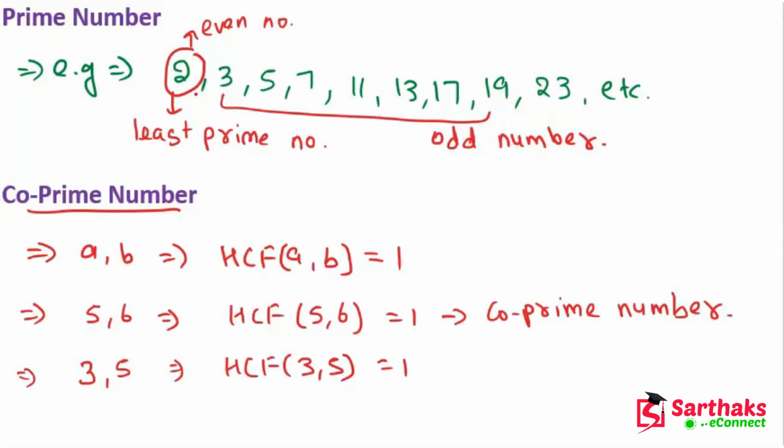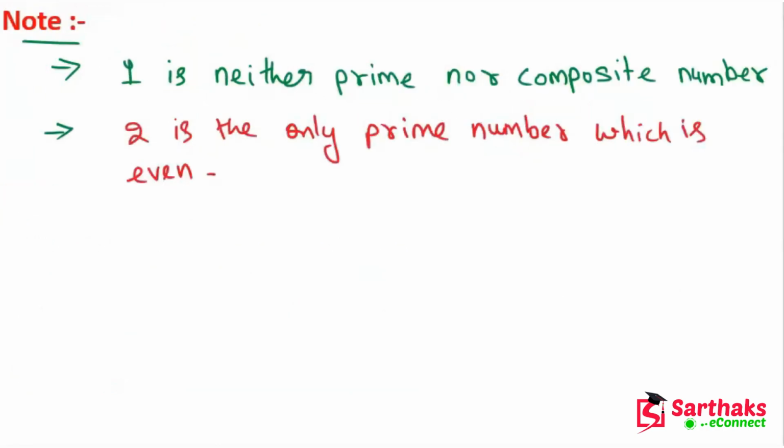So 2 is the one number which is a prime number and is even. 2 is the only prime number which is even. I hope you get this point.